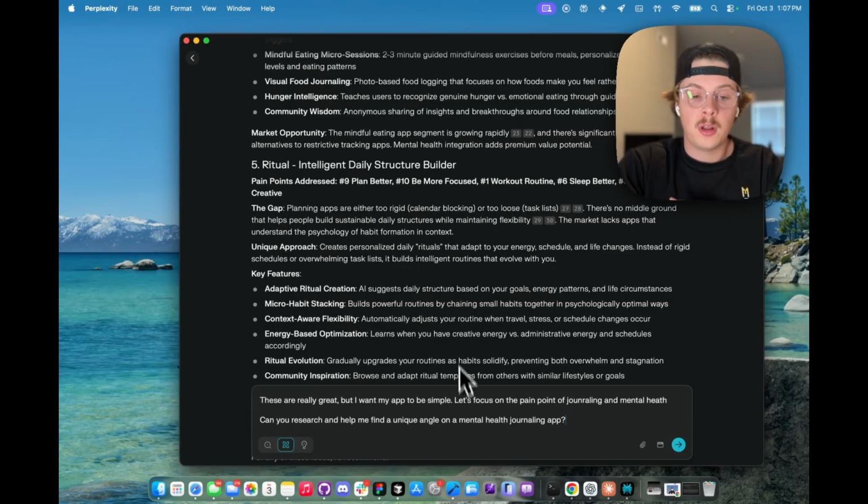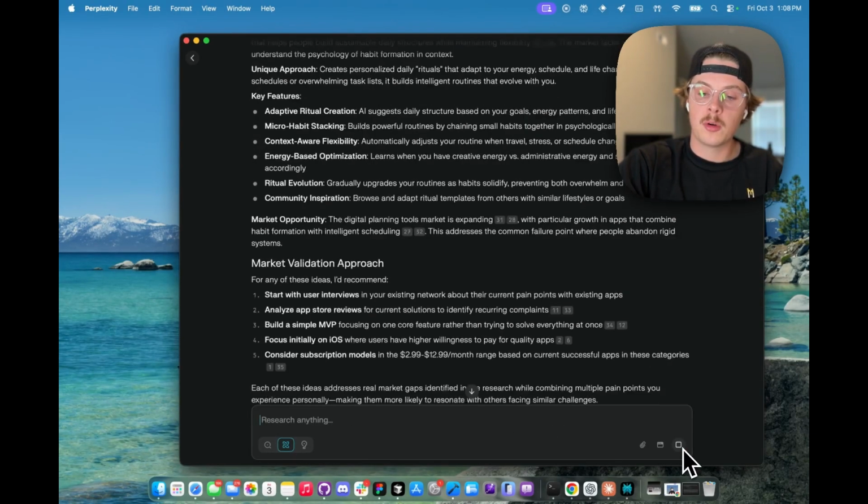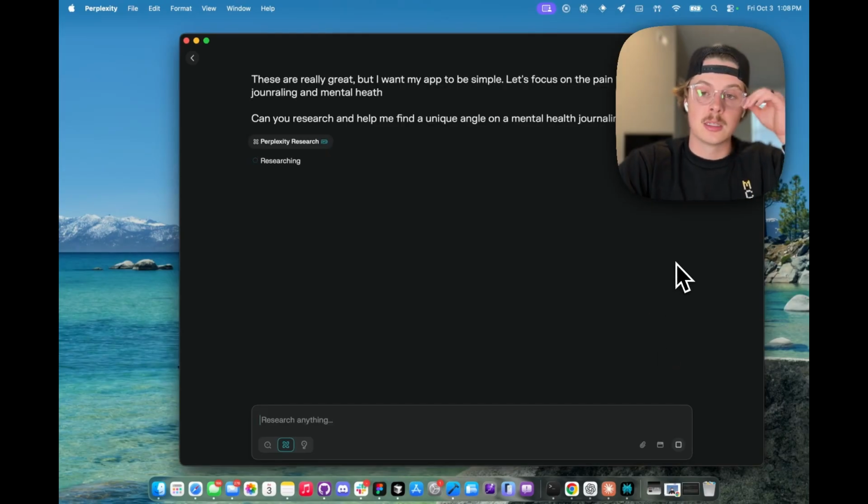So we'll prompt it to follow up. And I said, these are really great, but I want my app to be simple. Let's focus on the pain point of journaling and mental health. Can you help research and help me find a unique angle on a mental health journaling app? So I'm going to perform this research, and you'll see that it's going to take a few minutes.